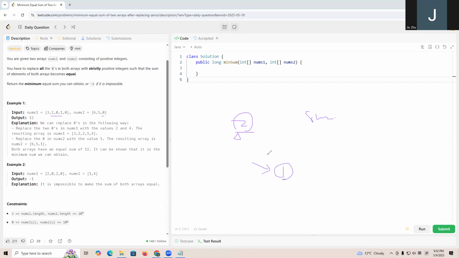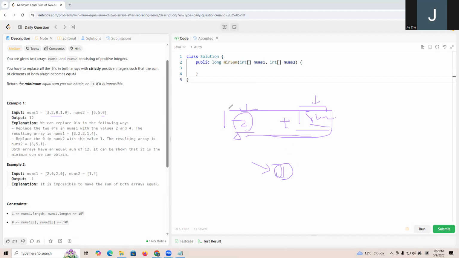So that means after replacing the zeros with ones, the minimal sum of this array will be the count of zeros plus the current sum, right? So we can compare the two arrays' zero counts plus the sum.